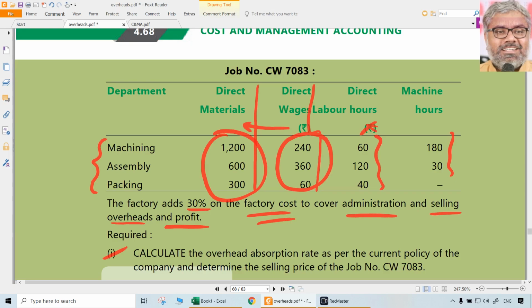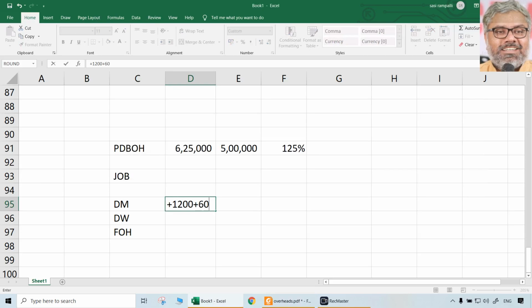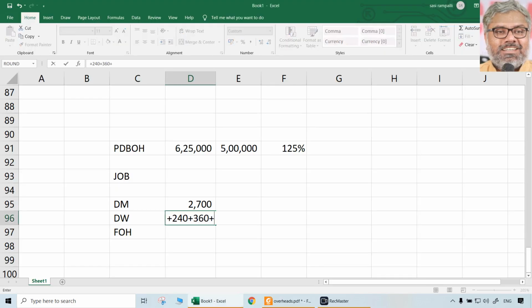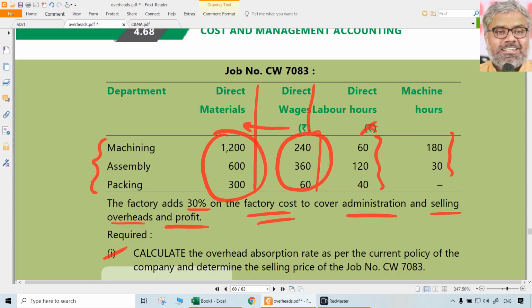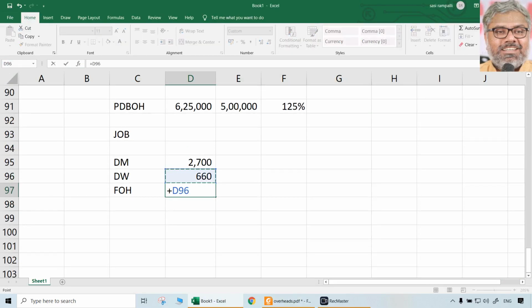So what is the total of direct material cost for job number CW7083? 1200 plus 600 plus 900, 2700. Direct wages given 240 plus 360 plus 60. That is direct wages. Now, remaining things are not useful because we are not using any of those things. We are using a blanket rate of 125% on direct wages. So directly take 660 into 125%. That is going to be the factory overheads recovered into the job.